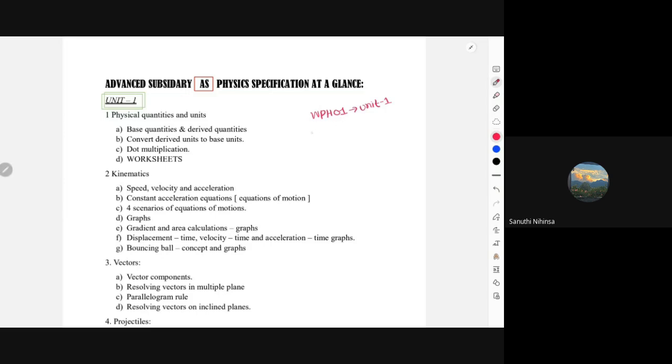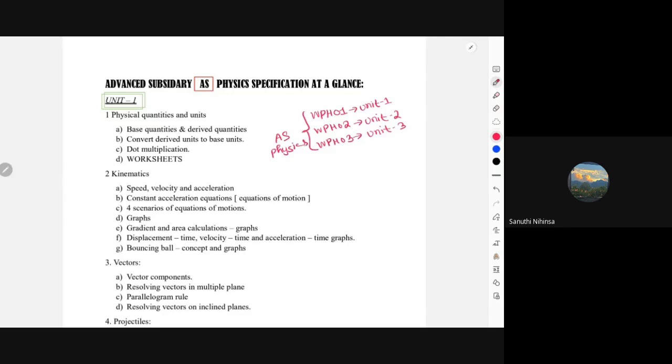WPH01 for Unit 1, WPH02 for Unit 2, and lastly WPH03, and this is for Unit 3. In combination, this will be considered as your AS physics. In addition to all of these things, this is your entire AS physics.